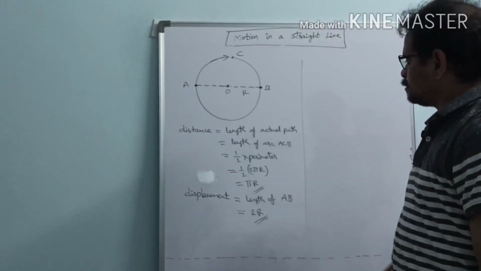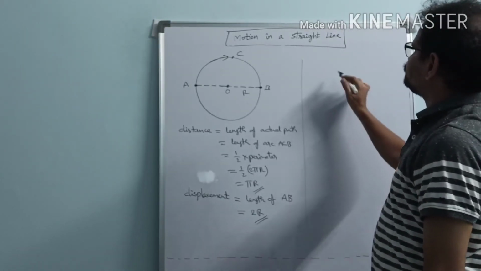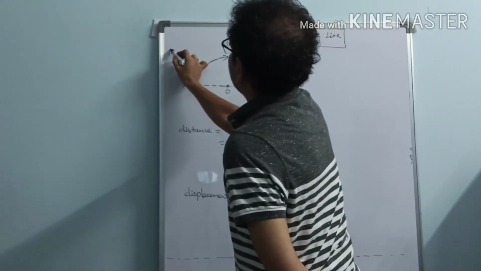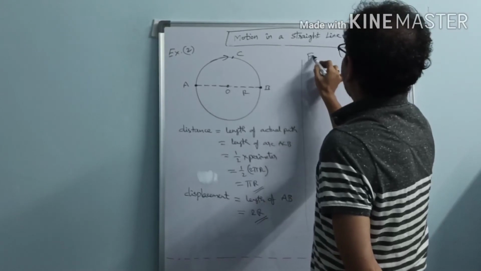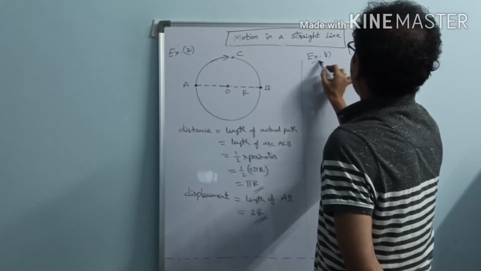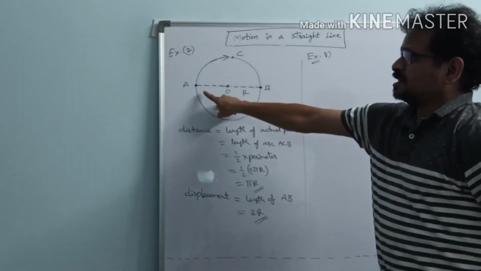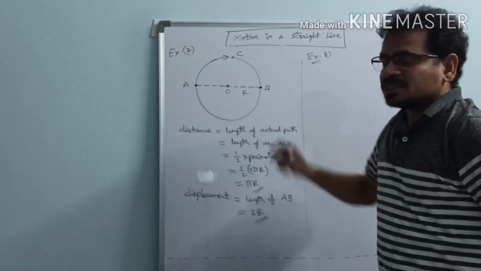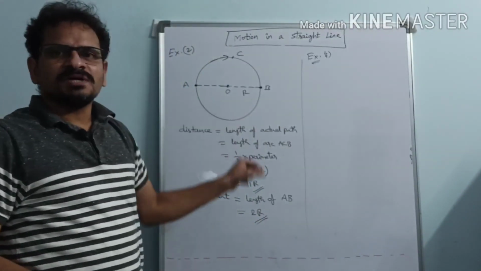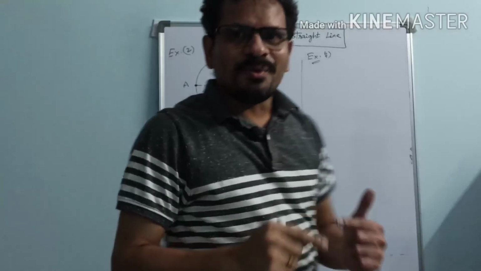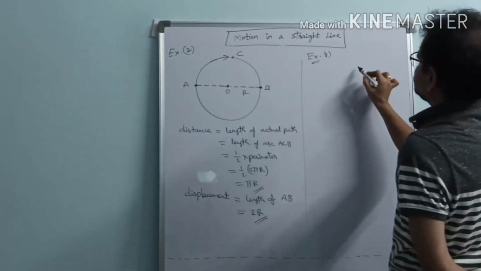See here. Let us take one more example. This is example 3. Now, since here we have taken two diametrically opposite points, it seems to be somewhat easier. Let us take two points which are not diametrically opposite. Let us see what happens in this case.